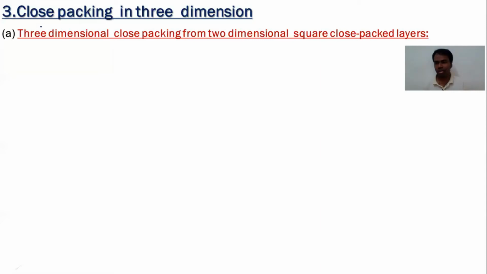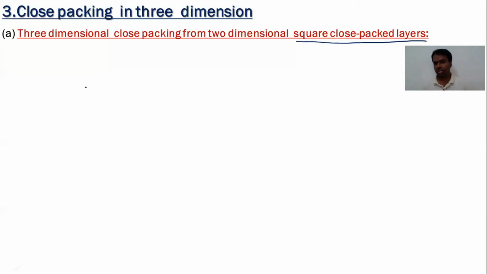In this, the first one is 3-dimensional close packing from 2-dimensional square close packed layers, because there are 2 types of close packings in 2 dimensions. One is square close packed layers, the next one is hexagonal close packed layers. First we will see the 3-dimensional structures formed by the square close packed layers.